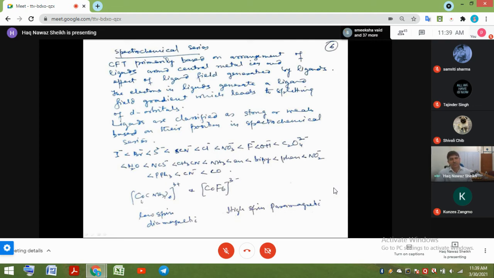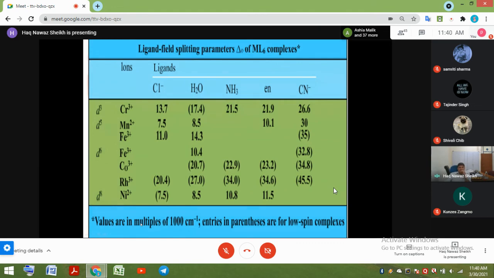So an example is the cobalt hexammine complex, 3 plus, octahedral, cobalt, same metal ion, oxidation state +3. Here also is a cobalt octahedral complex, same oxidation state, but the ligand is different. This is high spin and paramagnetic, and this is low spin and diamagnetic. So these are the ligand field splitting parameters. Look at d3, chromium, which does not have a high spin, low spin situation. If you have chloride, the value is 13.7 times 10 raised to the power 3 centimeter inverse. So chloride has lesser crystal field splitting than water.